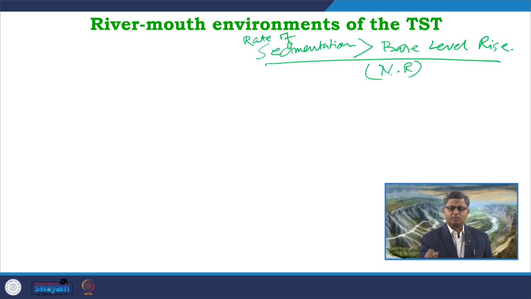As we have already discussed earlier, during normal regression we get this condition satisfied: rate of sedimentation greater than the rate of base level rise.